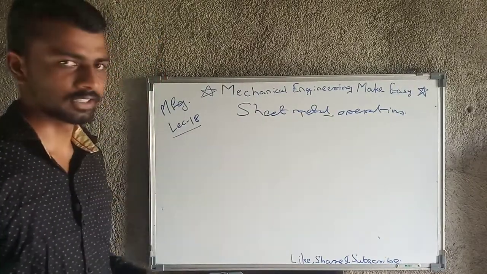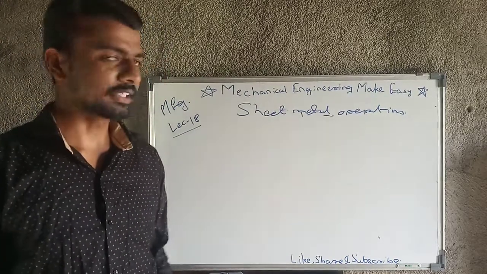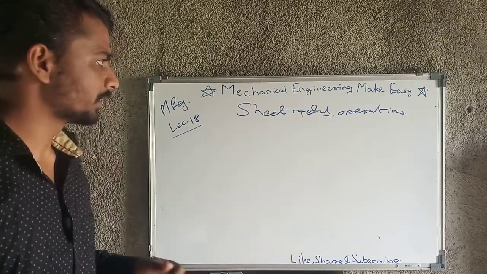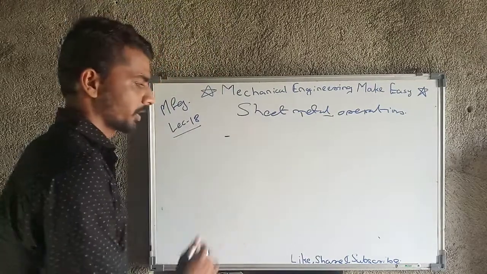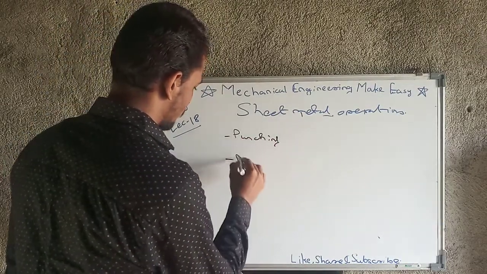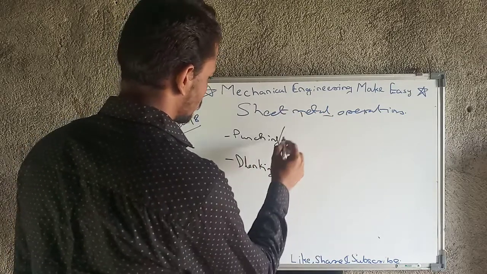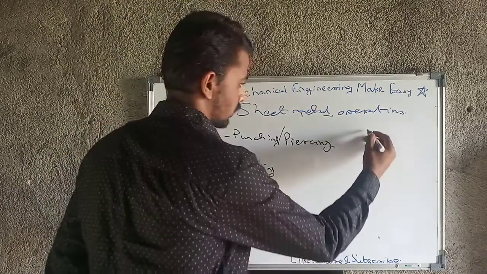This is the 18th lecture, and from today we will start sheet metal working. Today we will cover sheet metal operations, such as punching, then blanking. Punching is also called piercing.